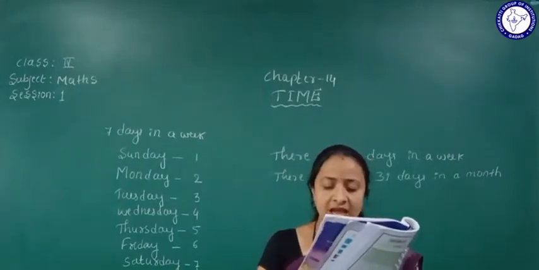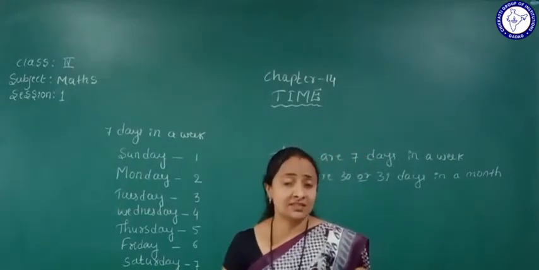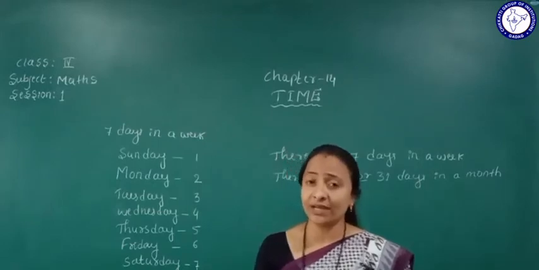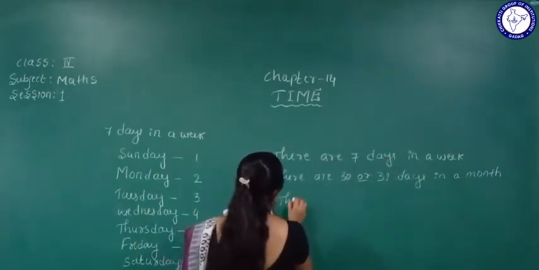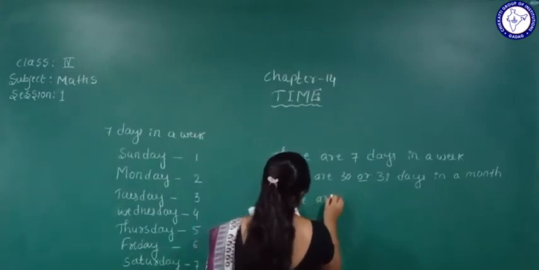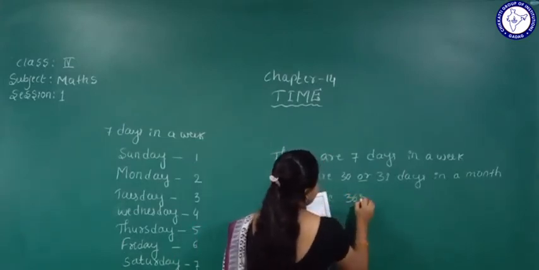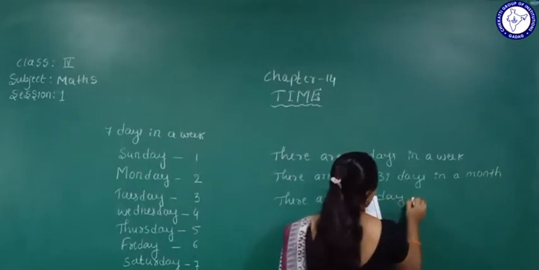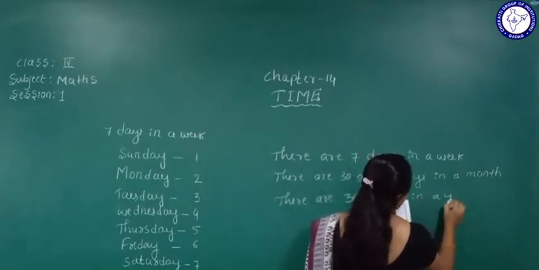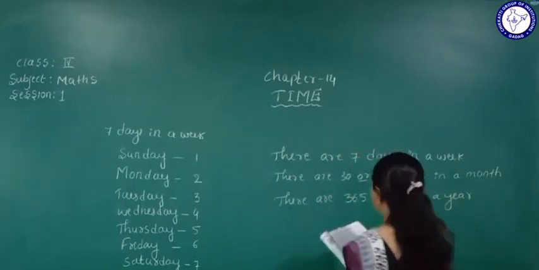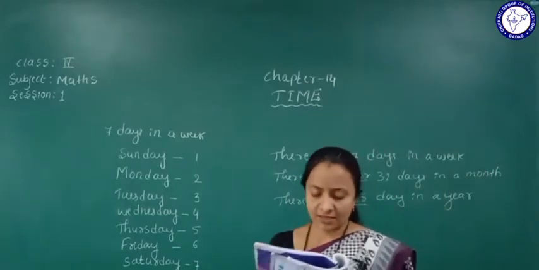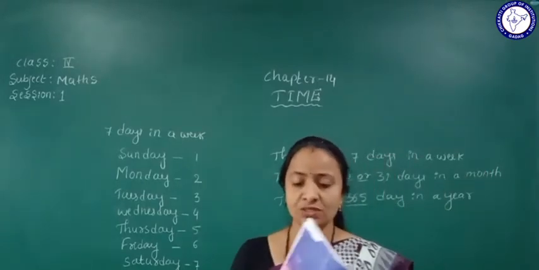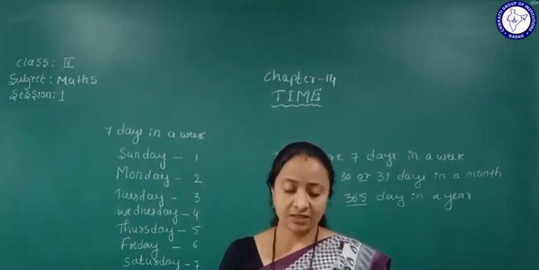How many days are there in a year? So totally, in 1 year, how many days are there? There are 365 days in a year. 1 year, how many days does it have? 365 days. So these are all the questions, and now we have the answers.